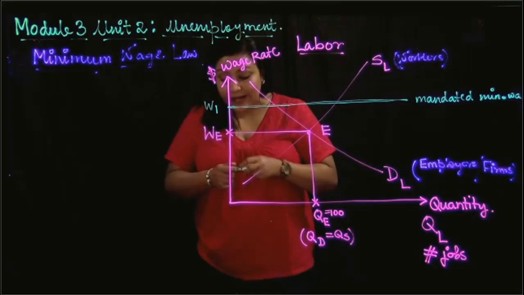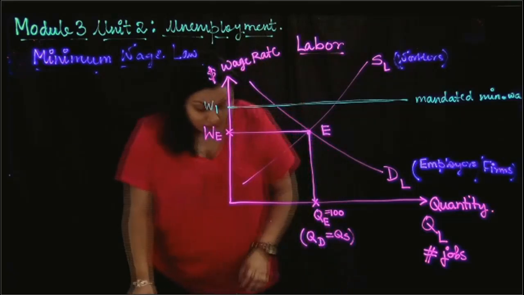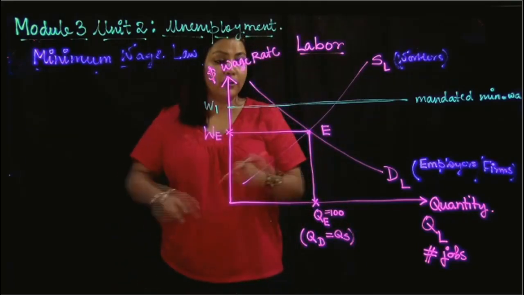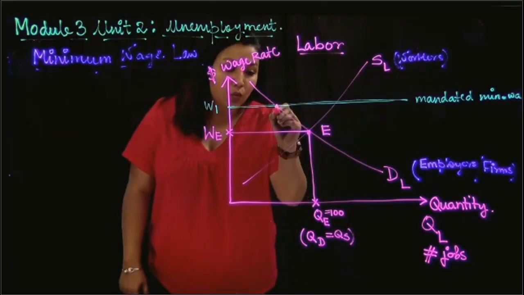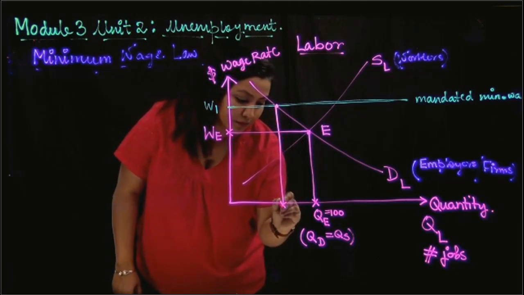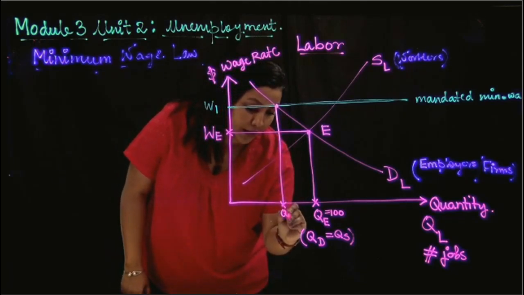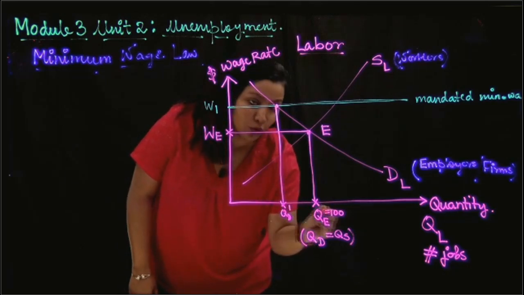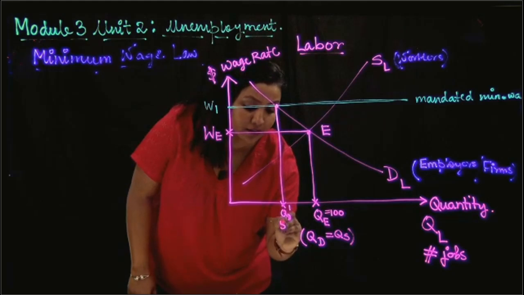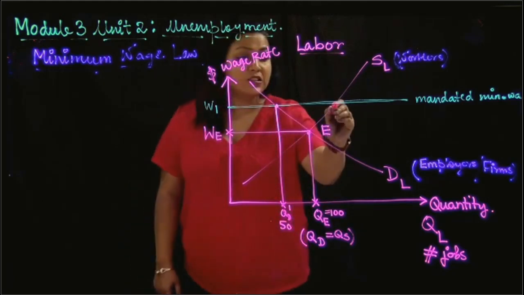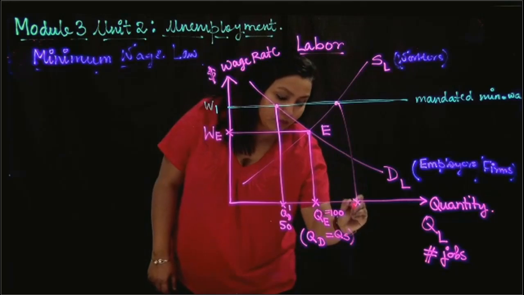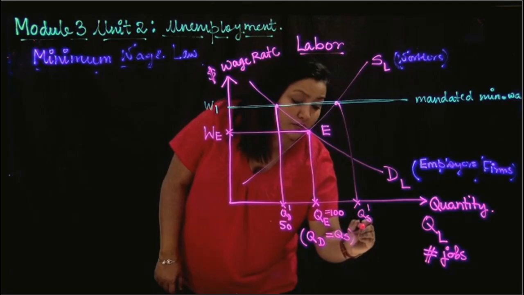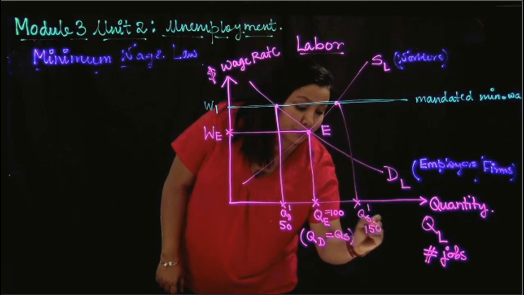Now please note that at W1 there is no equilibrium in the market. You do not see an intersection point. Now this is the quantity demanded for labor. Let's call that QD1, and you can see that number is less than 100. Let's say that is 50, and this is the quantity supplied, right? Let's call that QS1, and you can see that number is greater than 100. Let's say it is 150.